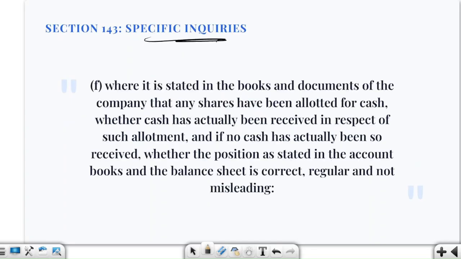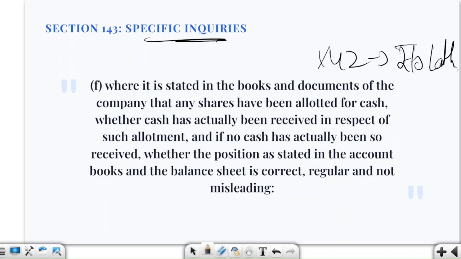Now, specific inquiries. In these specific inquiries, we are saying that let us say a few shares were allotted for cash, but was the cash actually received or not? Suppose this XYZ Limited says that shares worth 10 lakh rupees were sold for a cash consideration of 1 crore rupees.